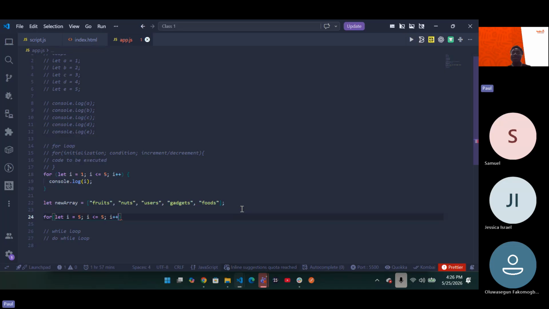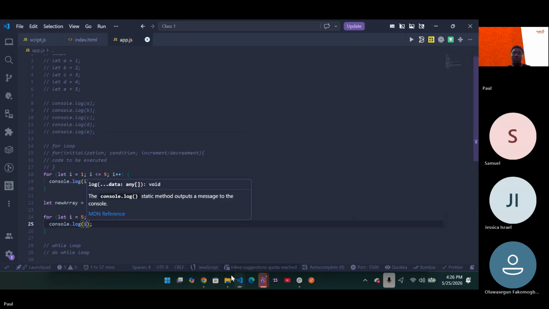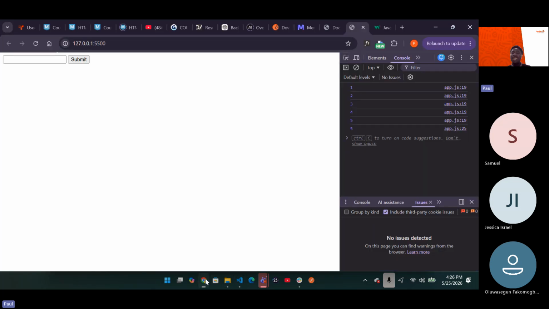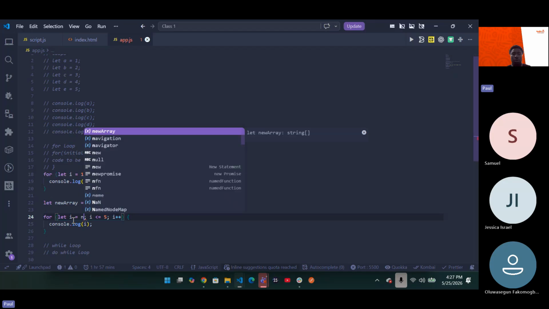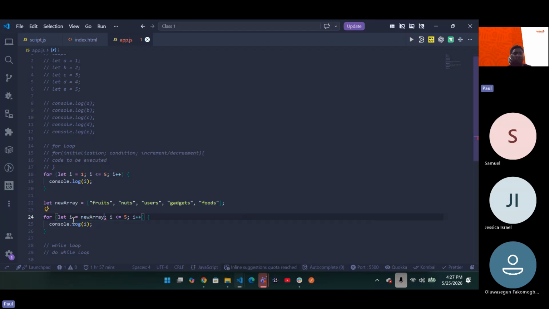i plus plus. Do you know what I've just done? You just said console.log i. What you've just done now is that the only thing that gets printed is 5, because you said let i equals 5. Now, there is nothing connecting this thing and this thing. How do you connect them? I already gave us the explanation. Very good. i equals what? newArray. That's the first thing.